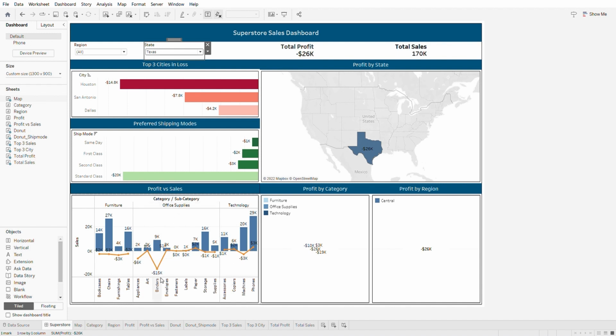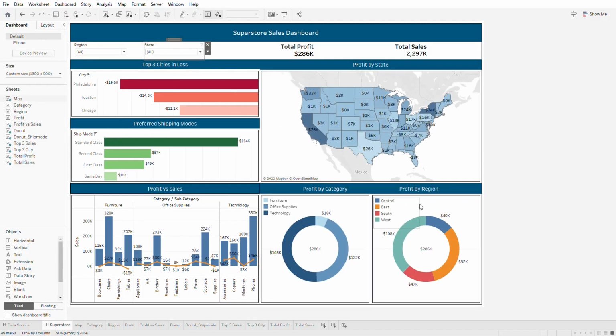Same with the office supplies, where binders, appliances, storage, and supplies are leading to losses. Whereas in the technology section, machines are giving us a loss of about minus $3,000. So as a business manager, I would think of looking into these areas to increase profit.